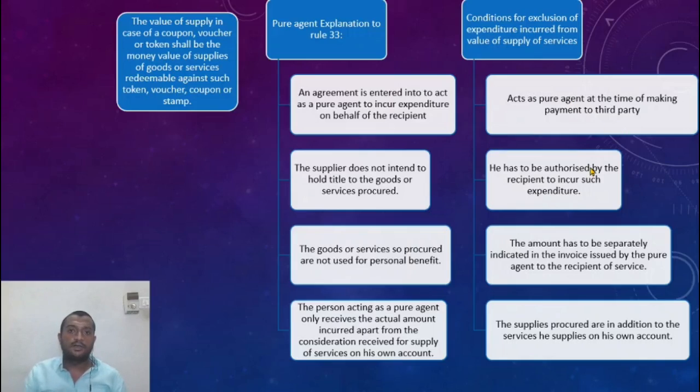All right. Finally, at the time of exclusion, what are the conditions that you need to check? Do I act as a pure agent at the time of making payment? Yes. Am I authorized to make the payment by the recipient? Yes, I am authorized. Third, am I separately indicating it in the invoice? Yes, I am separately indicating it in the invoice. Am I providing this in addition to the service that I provide on my own account? Yes, my actual services are incorporation services. This is just something where I'm acting as a pure agent. So all these 4 conditions are satisfied, exclude it from the value.